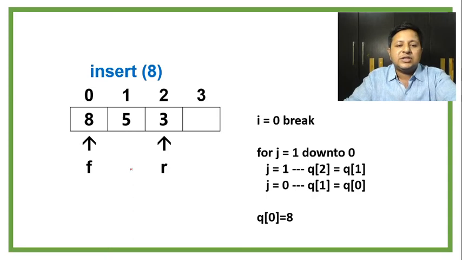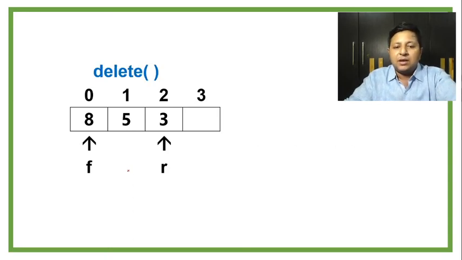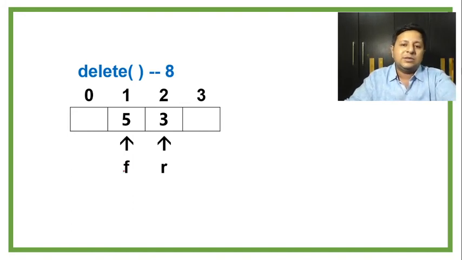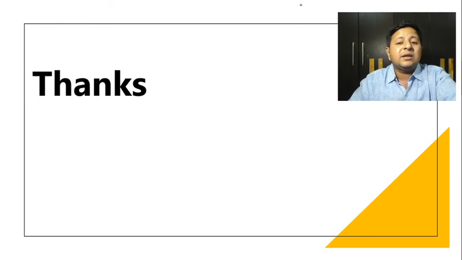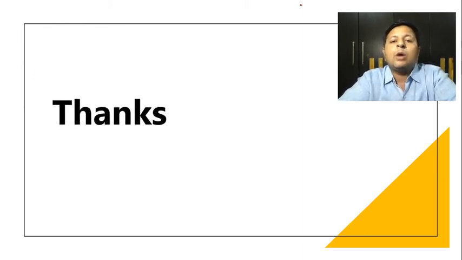Fine. And now further, just a formality, suppose I want to do delete. It's simply going to select the first element, that is currently 8, which happens to be the element with the highest priority. That will be kept aside. First F will be incremented, and the element which was kept aside will be returned as a deleted element. So you can see now further, if you want to try delete again, 5 will be kept aside, and F will be incremented, and 5 could be returned. Fine, so I hope all of you are getting the concept properly. So that is nothing but the priority queue with normal delete.